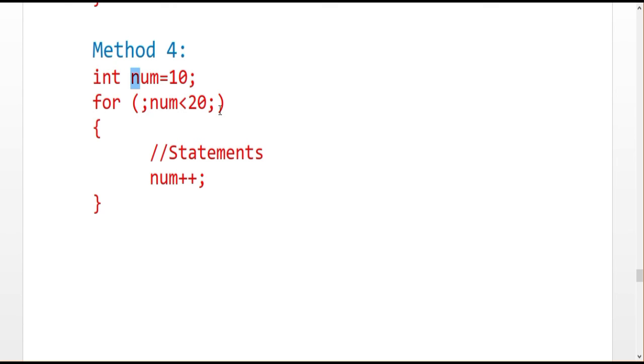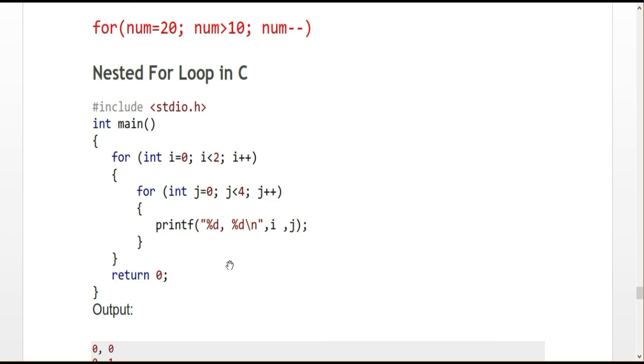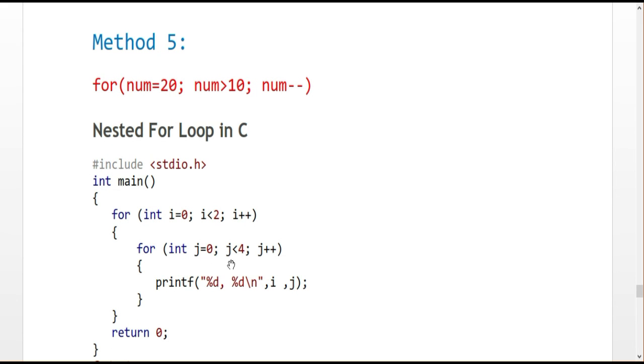I am just declaring the corresponding condition. This is also one of the acceptable methods in the for loop. So don't think this is an error or that a statement is missing when you see a structure like this anywhere. And the fifth method: you can write the incremental, and not only the incremental, you can write the decremental